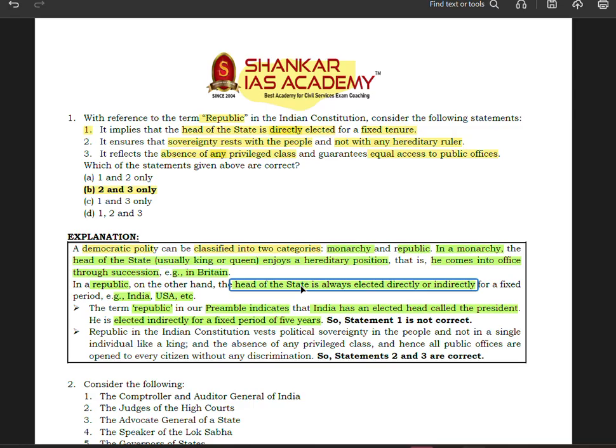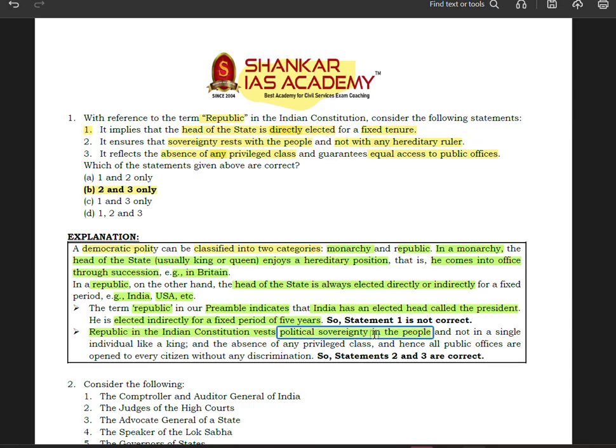Whereas in the US, the president is the head of the state who is directly elected. Now, republic in the Indian constitution vests political sovereignty in the people. We know this because in the preamble, the first line says, we the people of India, having solemnly resolved to constitute India into a sovereign, socialistic, secular and democratic republic.